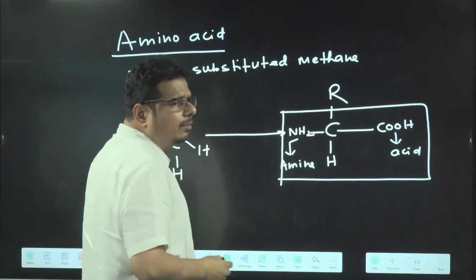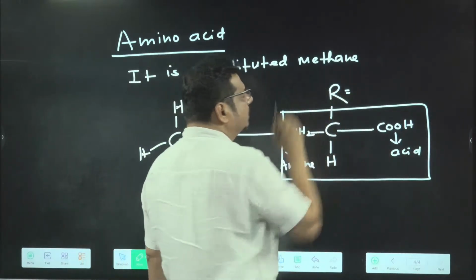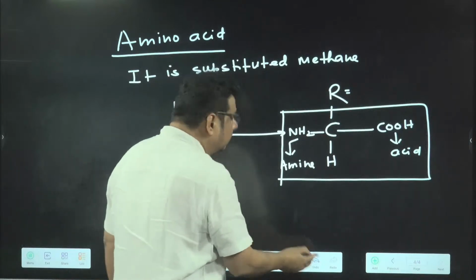So each amino acid varies from each other by which one? R. Got the idea?